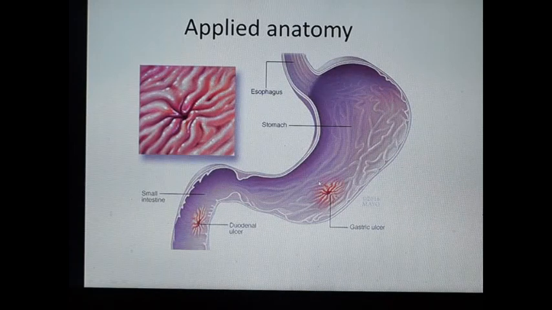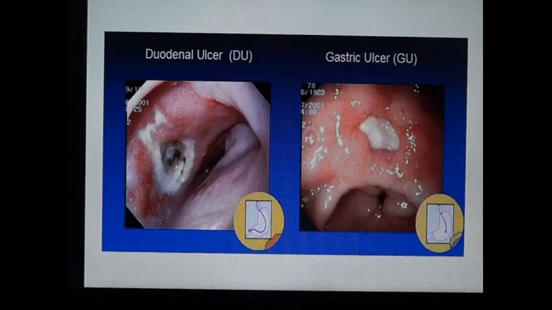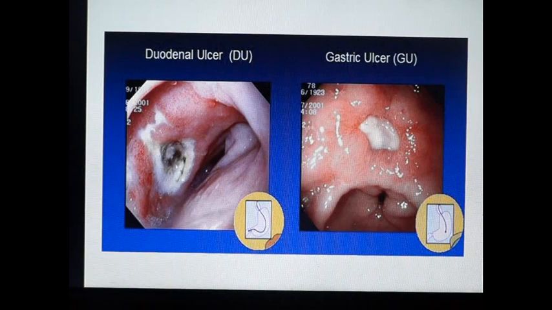Vomiting, weight loss, deep tenderness in the midline of the epigastrium and food pain pattern are all symptoms of gastric ulcer. Under endoscopy, the gastric ulcer appears like this, and here is the duodenal ulcer.